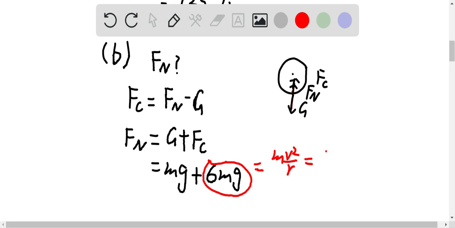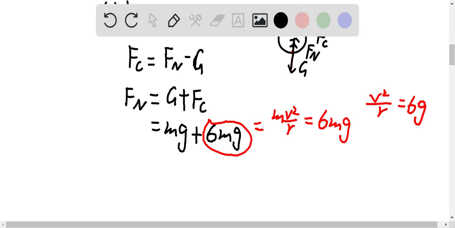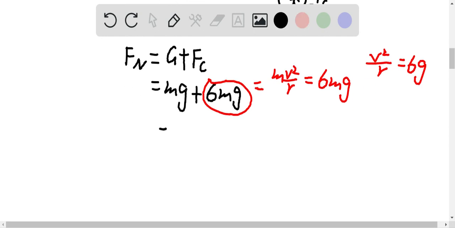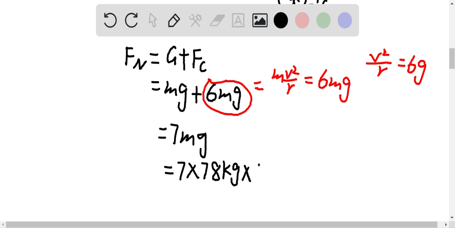Okay, so we'll get 6 mg, because v squared over r is equal to 6g. Then we'll get 7 mg for the normal force, which is 7 times 78 kilograms times 9.8 meters per second squared.